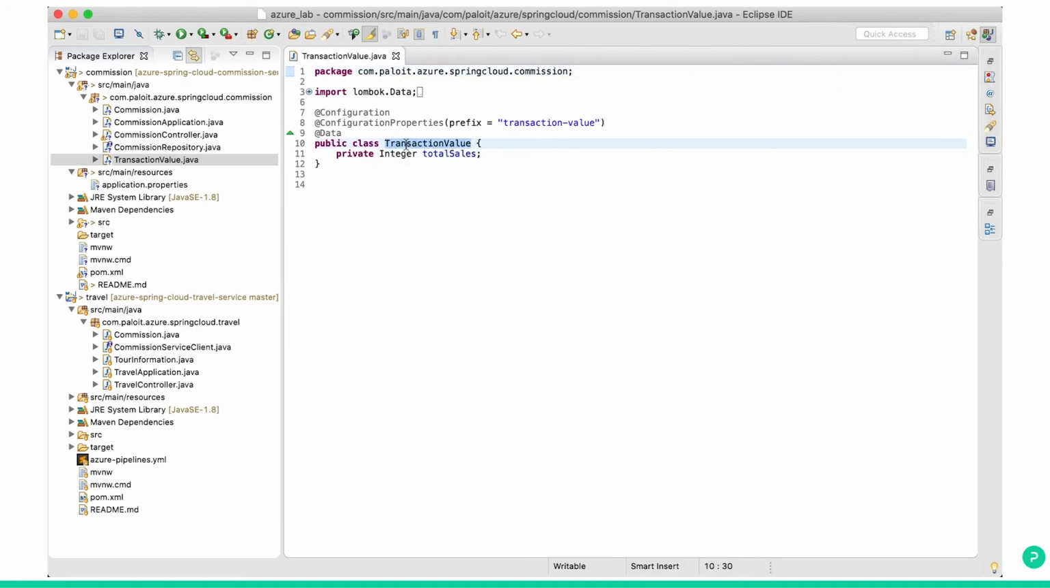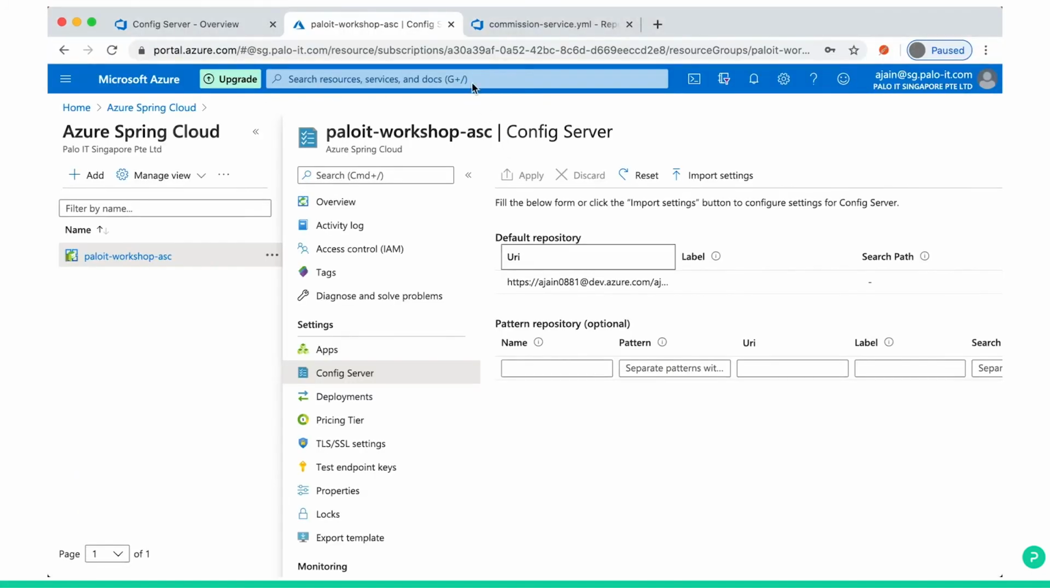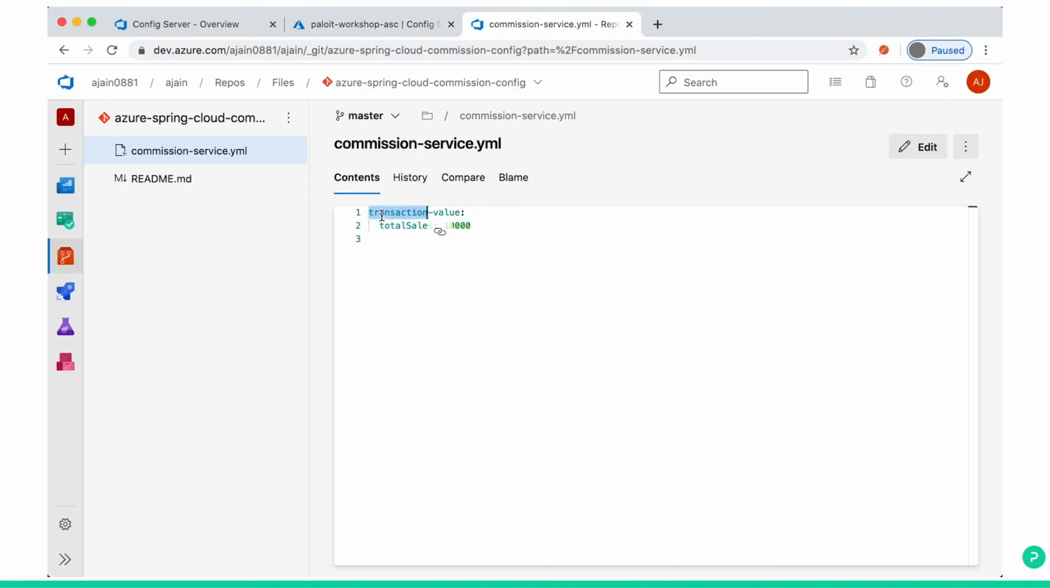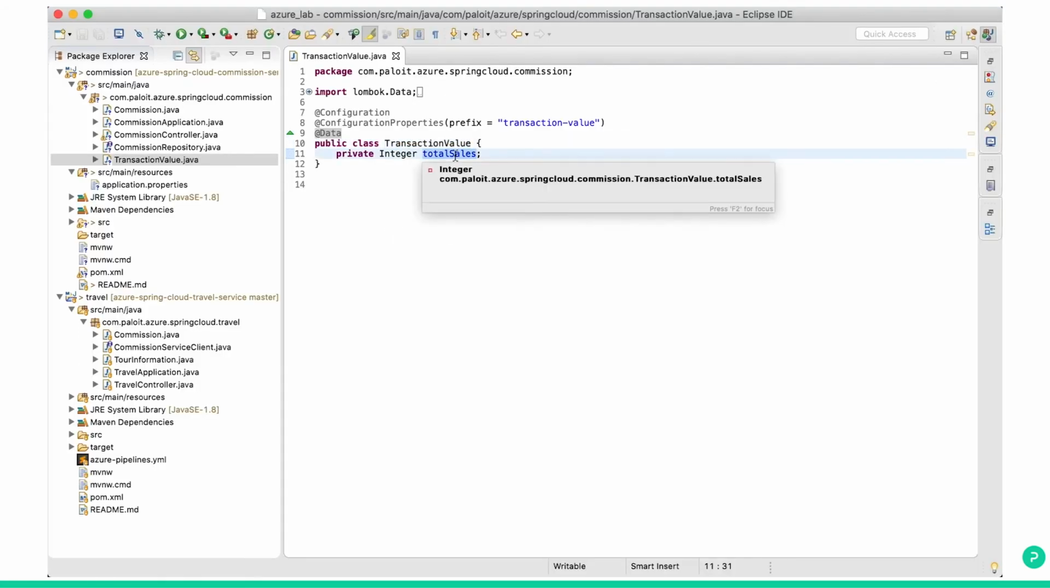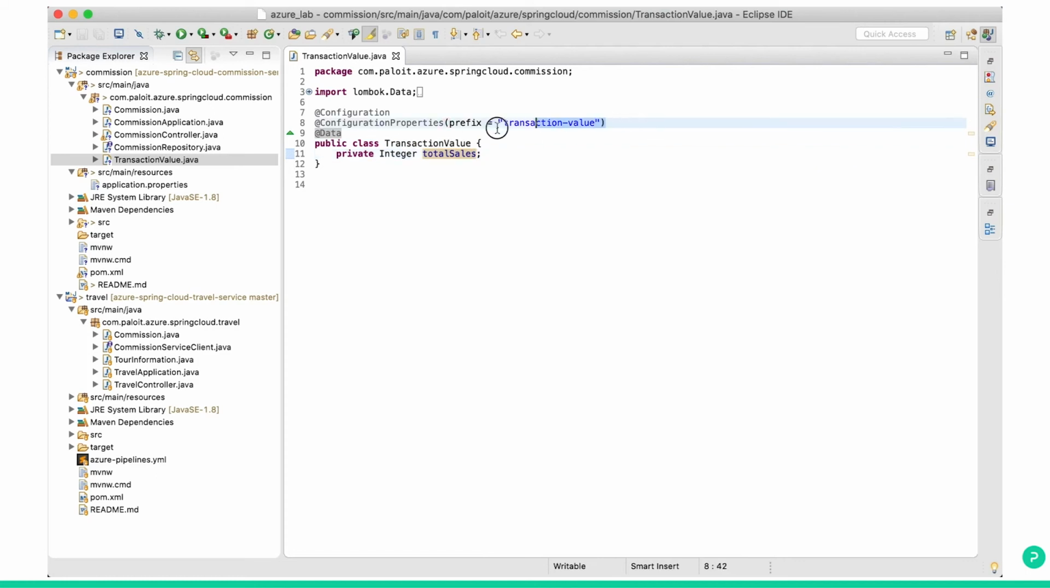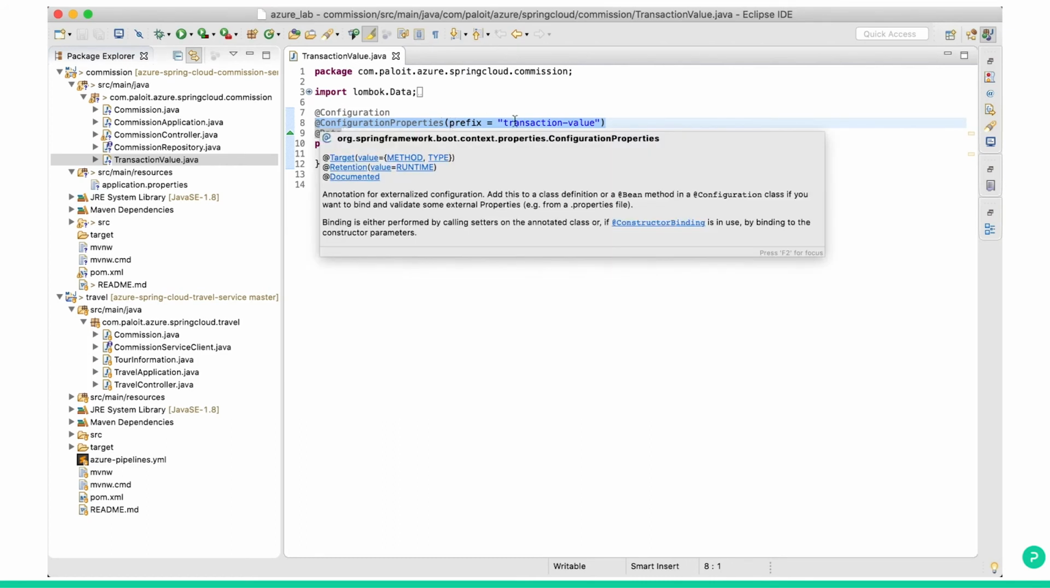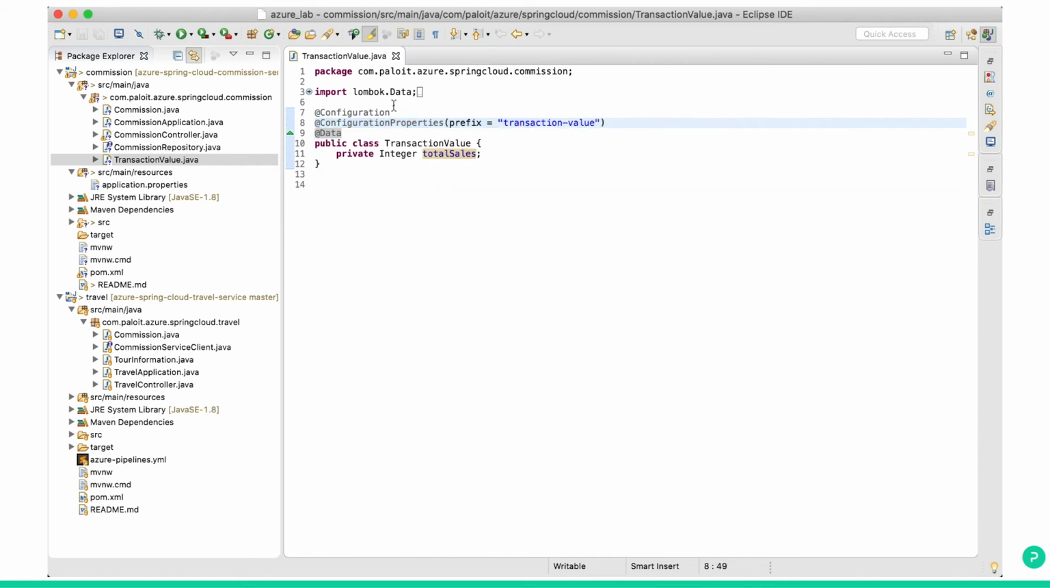So you have a class TransactionValue. You go to see, this is the transaction-value, and the attribute name is total sales. So we created total sales. Now, an important thing to note here is the Spring Boot API tag @ConfigurationProperties with prefix transaction-value. So we are telling Spring Boot this is the configuration and the property prefix is transaction-value.